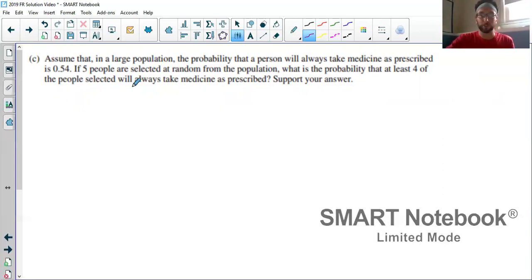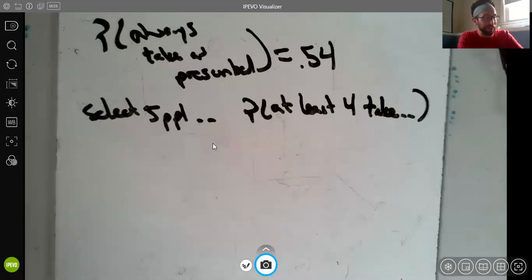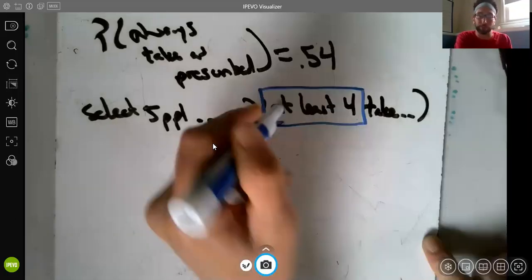Assume in a large population, the probability a person will always take medicine as prescribed is 0.54. We're going to select 5 people. We want the probability at least 4 will take the medicine as prescribed. Classic. So let's do it. There are my sloppy notes summarizing the question. So the first thing we want to think about is, what does it mean to say at least 4 people take the medicine as prescribed?